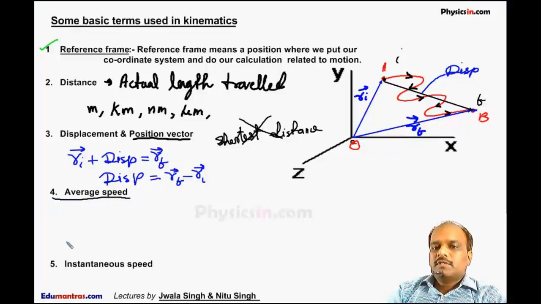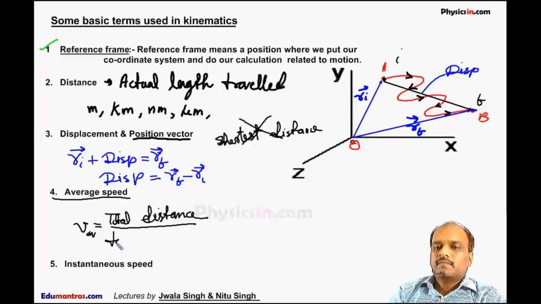Average speed. Average speed is defined as the total distance traveled divided by total time taken. The unit is meter per second. It is irrespective of whether the particle is moving fast or moving slow. It is total distance divided by total time. The unit is meter per second, it may be kilometer per hour.